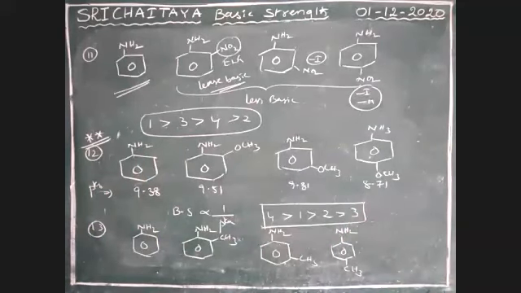Observe your answers. This is toluidine. The compounds are orthotoluidine, metatoluidine, paratoluidine. Yes, correct: 4 greater than 3 greater than 2 greater than 1. Absolutely correct.